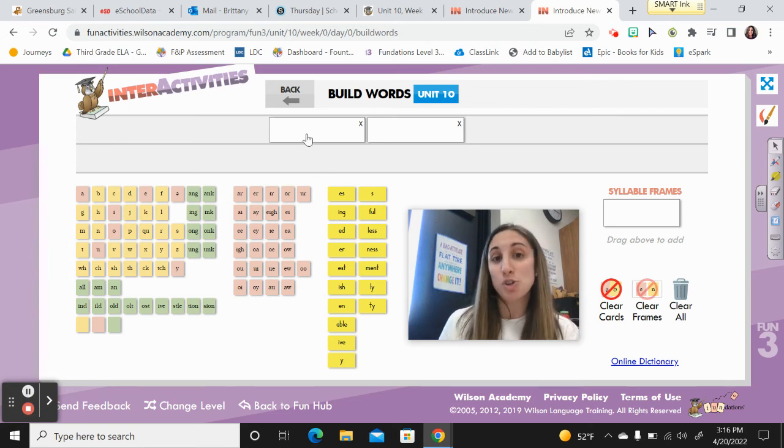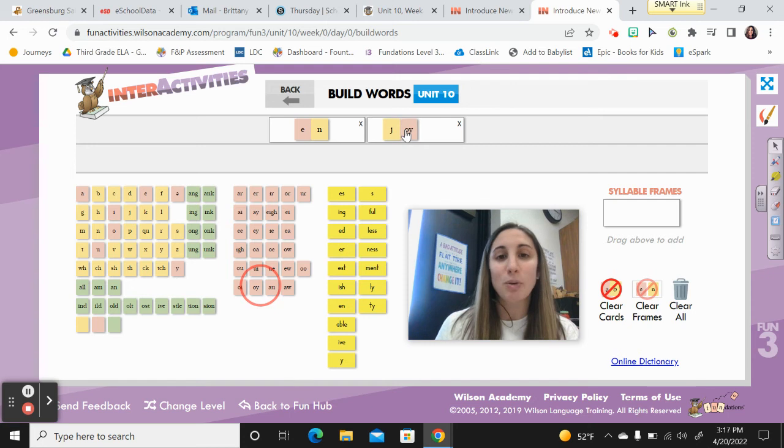The base word is two syllables and it is enjoy. Say it. Enjoy. How do we spell en? Right, it's E-N. And how do we spell joy? Right, J, and I can go over here for my vowel team, O-Y.